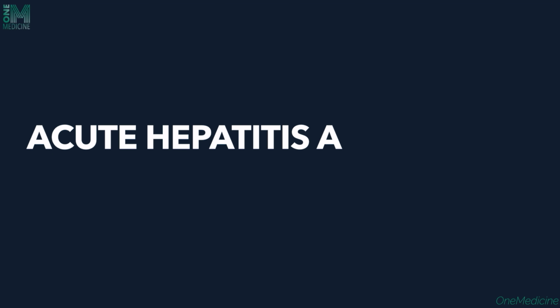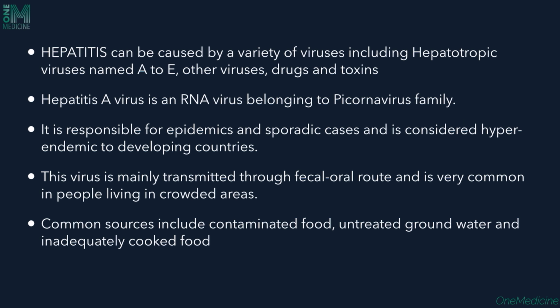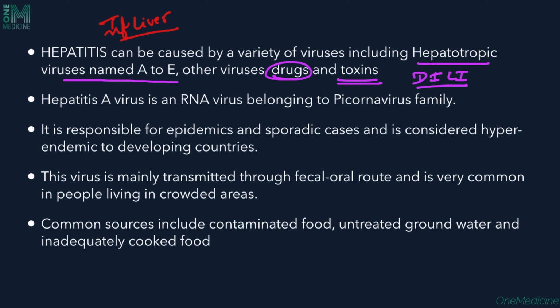In this video, we'll be talking about acute hepatitis A. The word hepatitis means inflammation of the liver. Now, hepatitis can be caused by numerous causes, including hepatotropic viruses such as hepatitis A, B, C, D, and E. There are other viruses, including cytomegalovirus, Epstein-Barr virus, and other such viruses. Even drugs can cause liver injury. This is called DILI, or drug-induced liver injury, and toxin-mediated hepatotoxicity can also occur. This can also present as hepatitis.